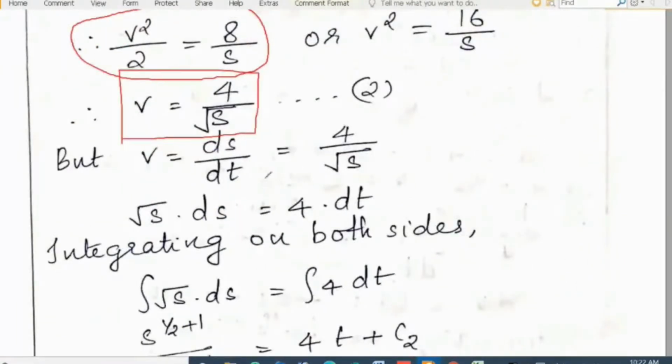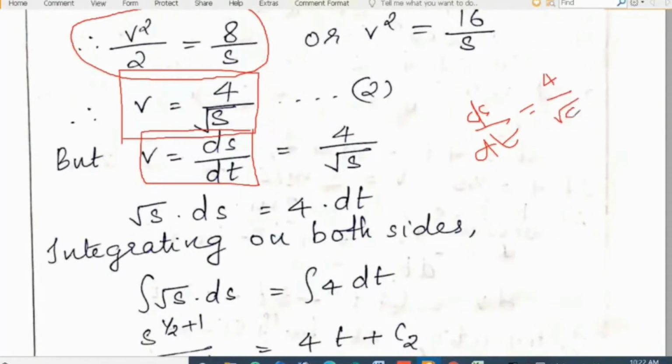Then we know that v is equal to ds by dt, that is rate of change of displacement with respect to time. V is equal to ds by dt, isn't it? So we can write ds divided by dt is equal to 4 by root of s.